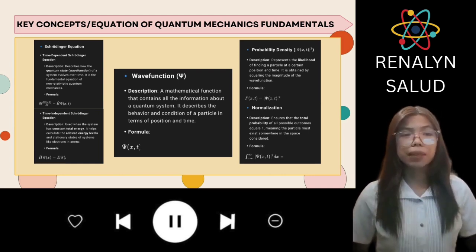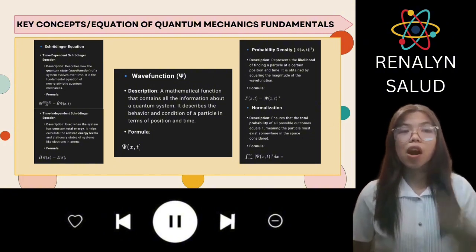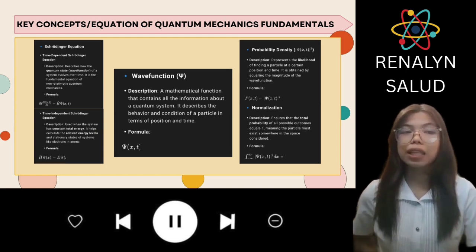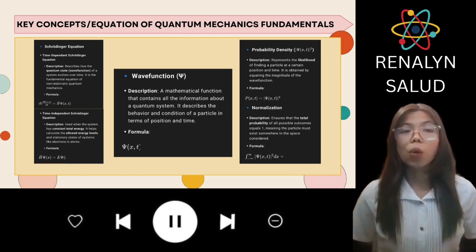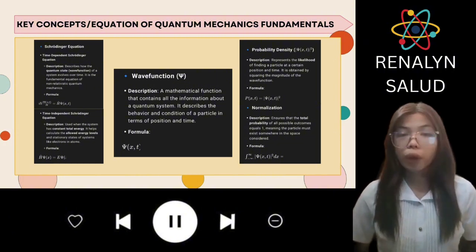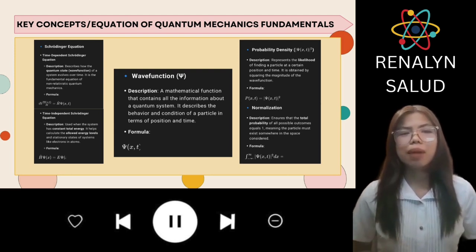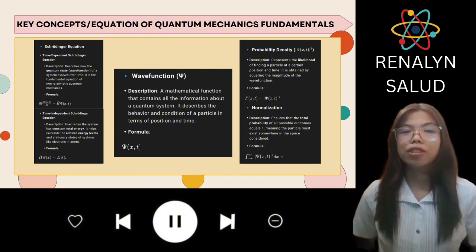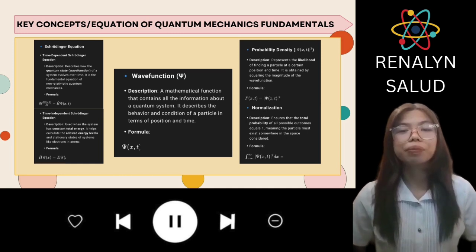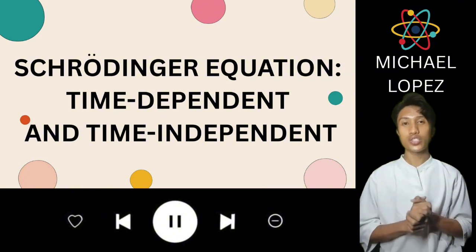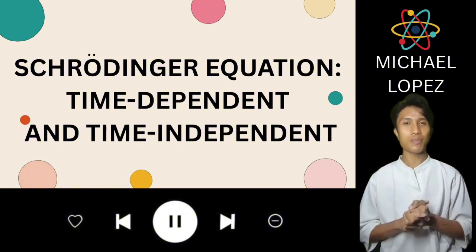To ensure physical meaning, the wave function must follow the normalization condition, which guarantees that the total probability of all outcomes is equal to 1, meaning the particle must exist somewhere in the space we're observing. These key concepts work together to describe and predict how tiny particles like electrons behave at the quantum level. So those are all about quantum mechanics. Let us now proceed to Schrodinger's equation, time-dependent and time-independent.